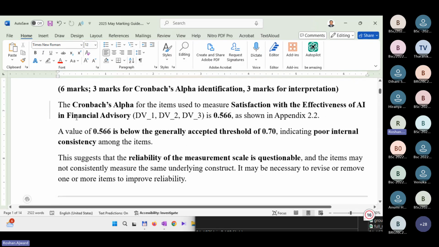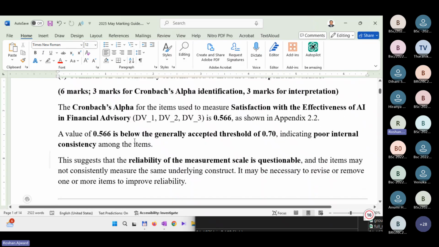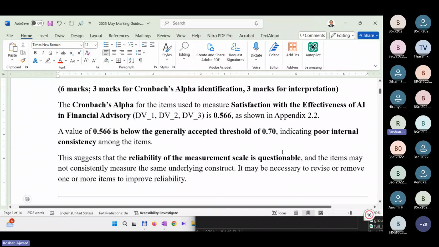So here, see how it's given. The Cronbach's alpha for the items used to measure the satisfaction with effectiveness is just 0.566 as shown in Appendix 2. So you have to identify it. You cannot just say not reliable. You have to tell the relevant output is Cronbach's alpha. Then the value 0.6 is below the generally accepted threshold of 0.70, indicating a poor internal consistency among the items, right? Less reliable. The suggestion is that the reliability of the measurement scale is questionable, and the items may not consistently measure the same underlying construct. That's effectiveness, satisfaction with the effectiveness.